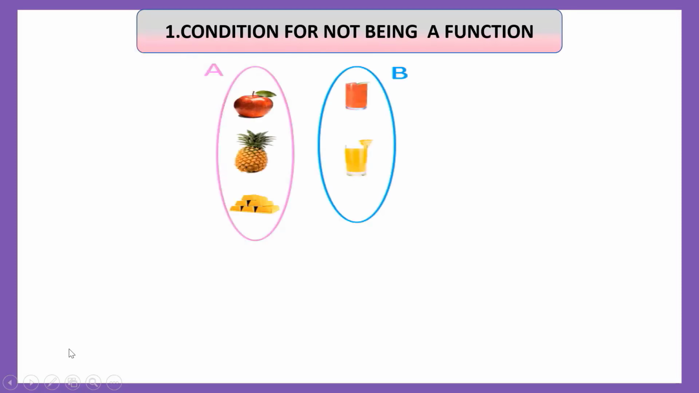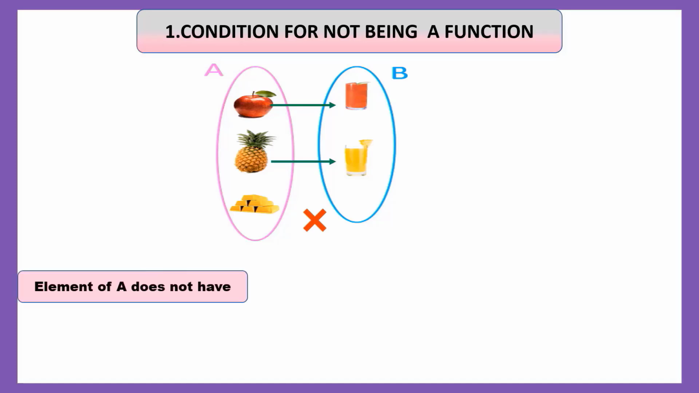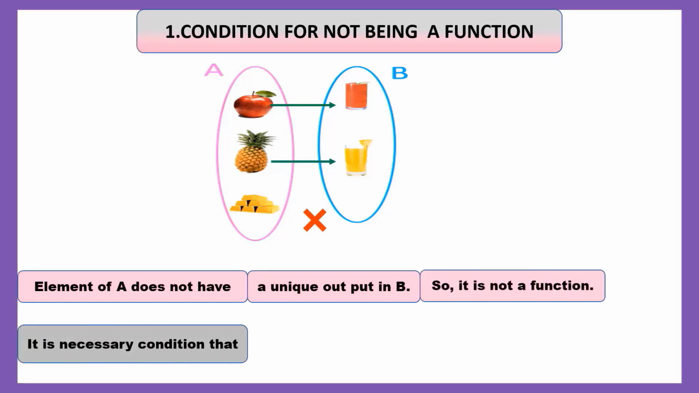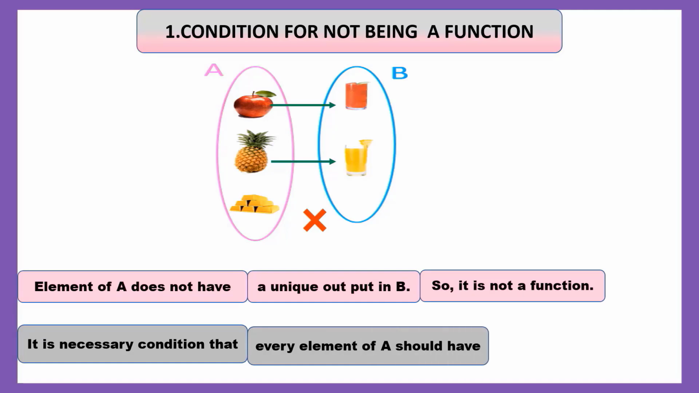Condition for not being a function. Let's consider these two sets. Image of apple is apple juice and image of pineapple is pineapple juice. For golden cubes, we don't have an image, so it is not a function. Element of A does not have a unique output in B. Golden cubes don't have an image, so it is not a function. It is a necessary condition that every element of A should have a unique image in B.